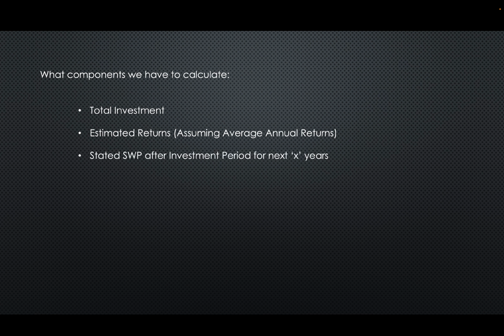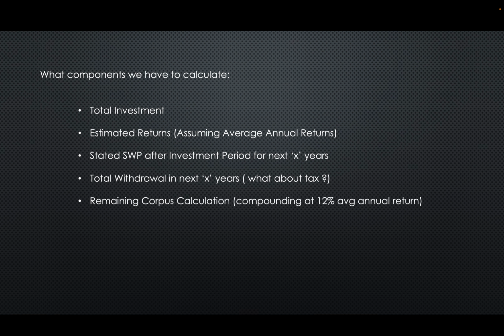Now, what components do we have to calculate in this video? First is the total investment that you are going to make in those 30 years. Then, the estimated returns, assuming average annual returns of 12%. Then, what if after 30 years you start an SWP for the next X years, let's say the next 15 years? So the total withdrawal in those 15 years. What about the tax on the money you withdraw every month? We are going to talk about that as well. And then the remaining corpus calculation, which will be compounding at 12% average annual return, because that's the power of compounding. So all these criteria we are going to see.